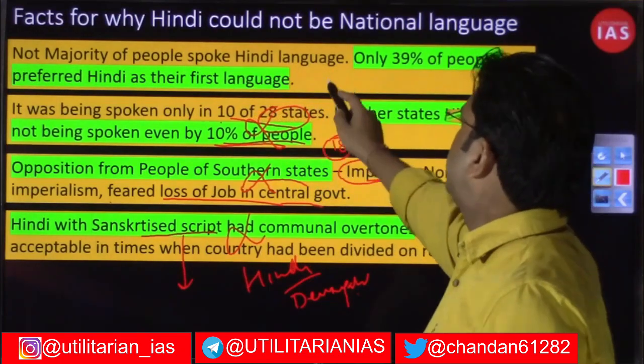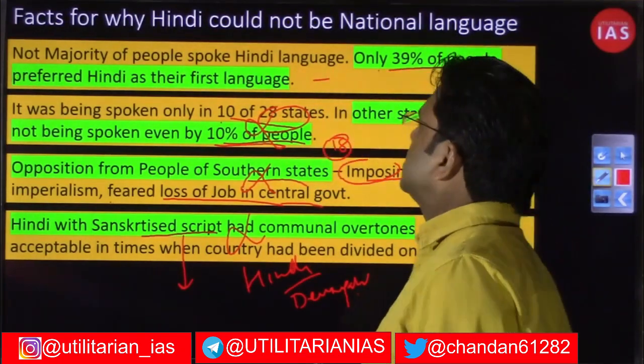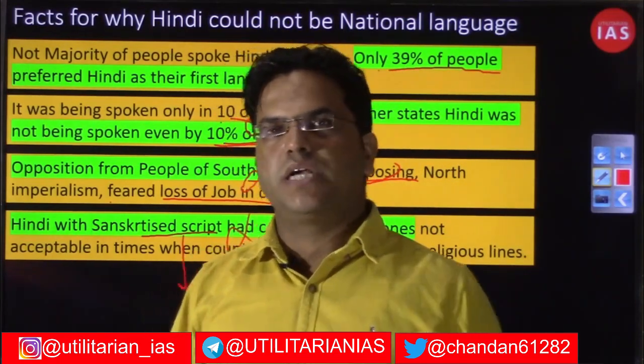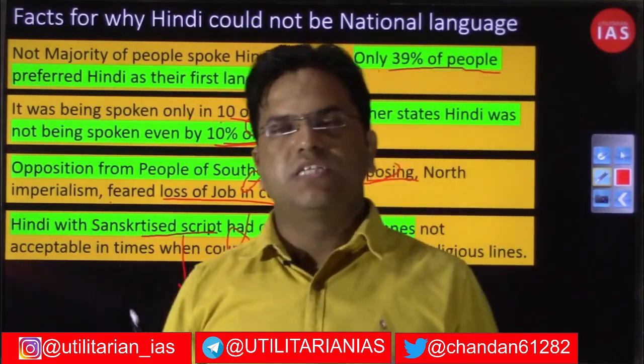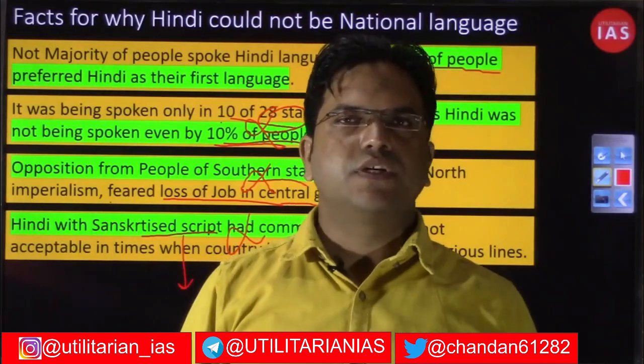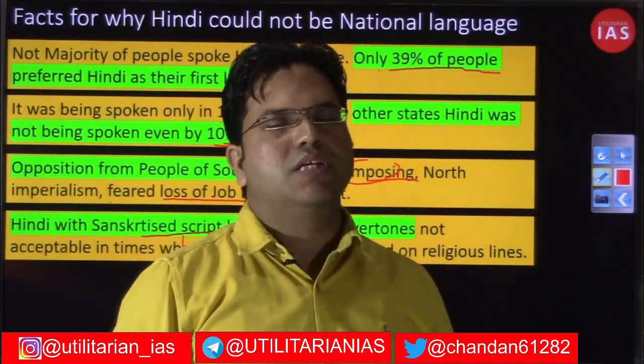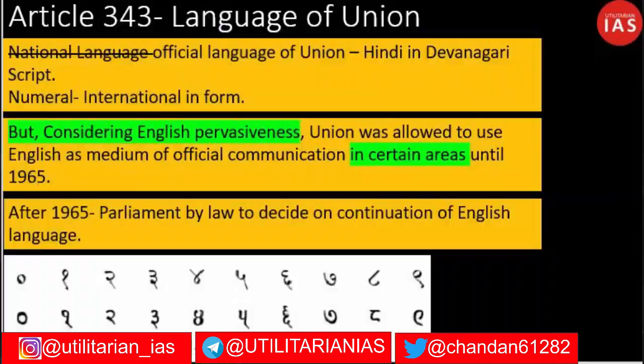Also, the majority of people did not speak Hindi, only 39%. When I say not majority, I am talking about an absolute majority. Yes, a numerical majority under the first past the post system, but that works only in the political system, not on such sensitive issues. So I hope you understand what facts went against Hindi.